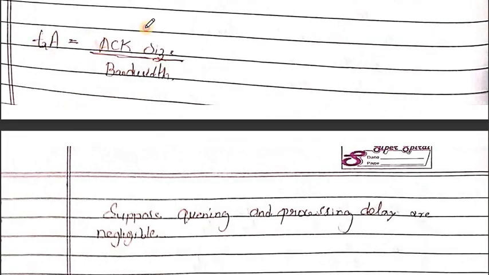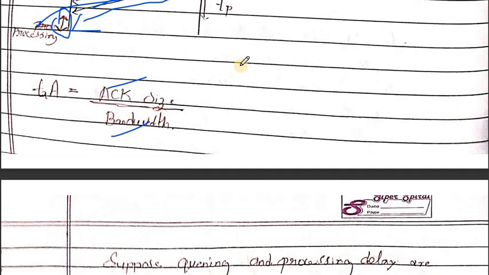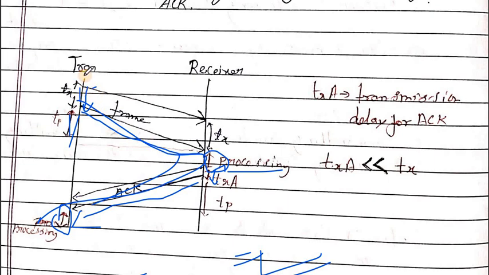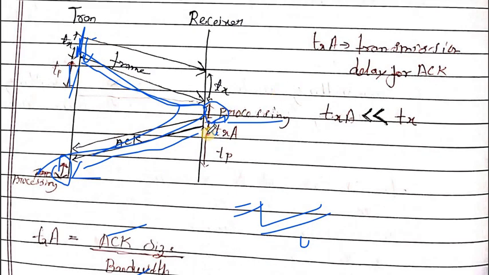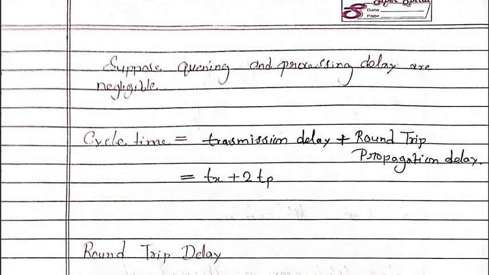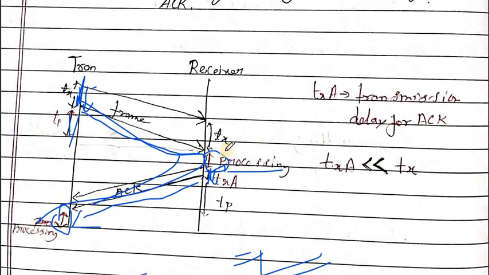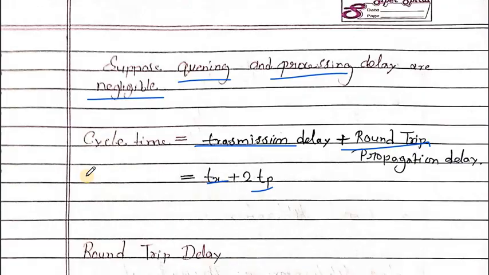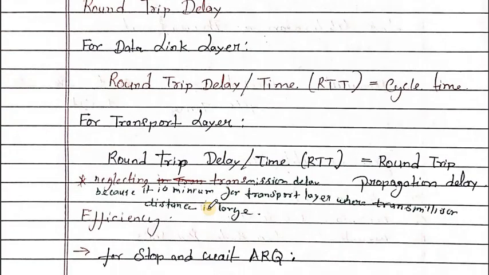Here the formula also involves acknowledgement size and bandwidth. The transmission delay is packet size over bandwidth, and the transmission time of the acknowledgement is acknowledgement size over bandwidth. Suppose queuing and processing delays are negligible. Then the round trip time is the transmission delay plus twice the propagation delay. If the processing delay and the acknowledgement transmission delay are negligible, the formula is Tx plus 2Tp.